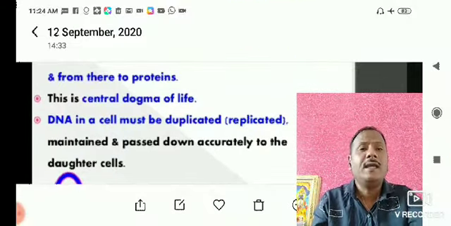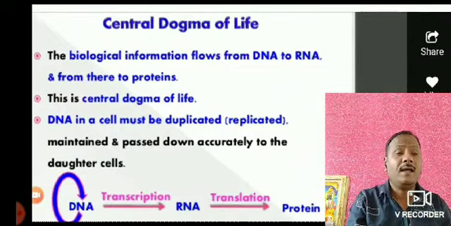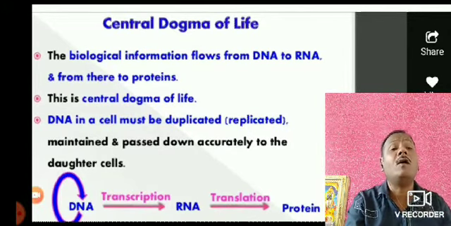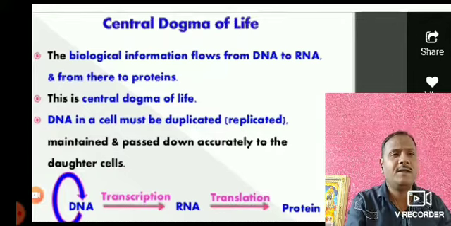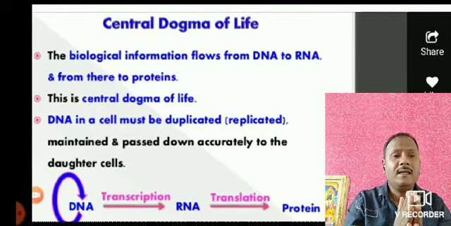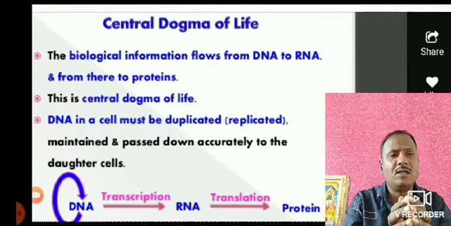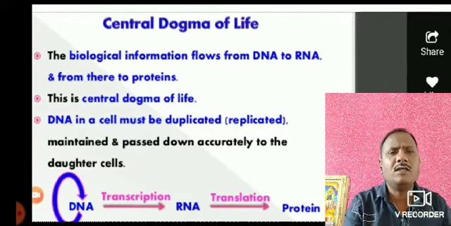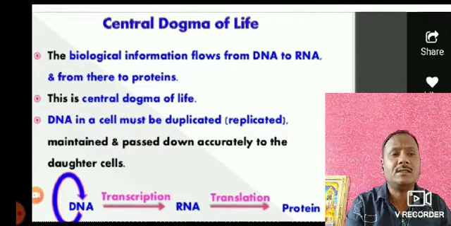And that's why it is called the central dogma of life. Replication is called the central dogma. The central dogma is also one of the indications, or one of the experimentally proven processes, in the replication. The biological information flows from DNA to RNA and from there to proteins.